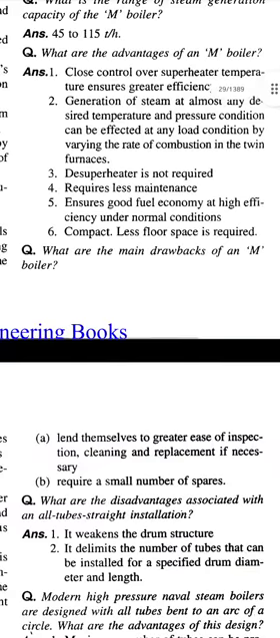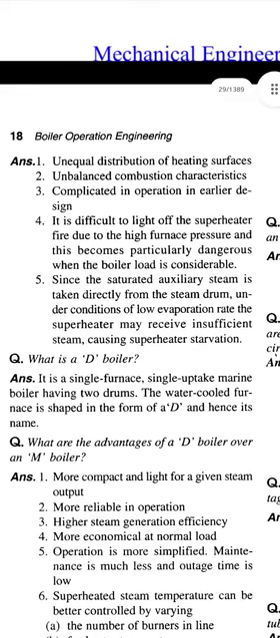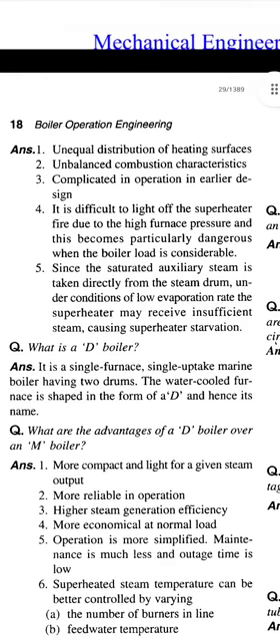Question. What are the main drawbacks of an M boiler? Answer. Unequal distribution of heating surfaces, unbalanced combustion characteristics, complicated in operation in earlier design. It is difficult to light off the superheater fire due to the high furnace pressure, and this becomes particularly dangerous when the boiler load is considerable.